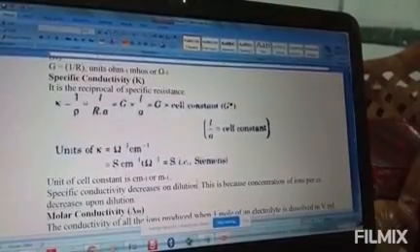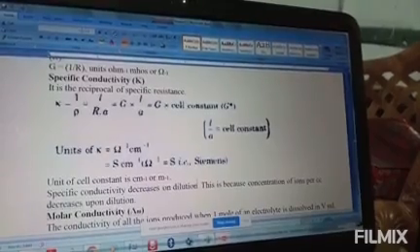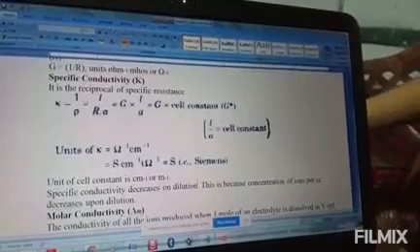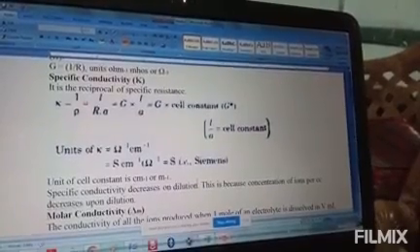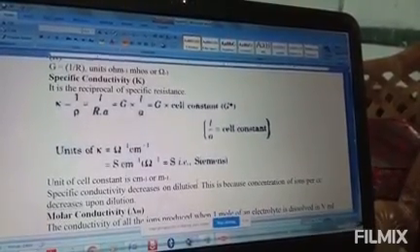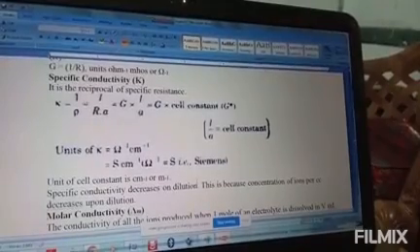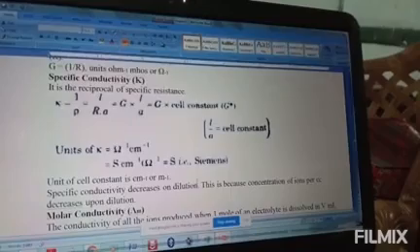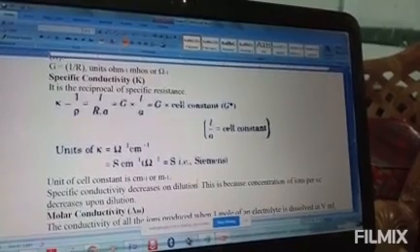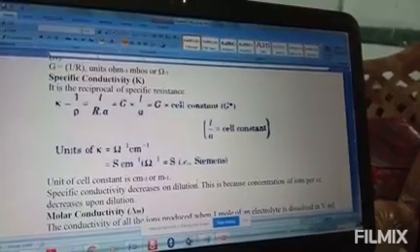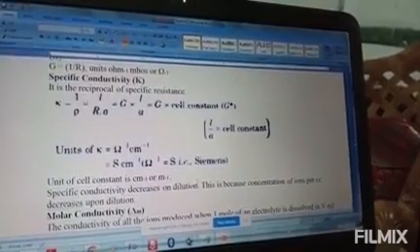Now the SI unit of this kappa we can also say is Siemens per centimeter. So all the units you need to recall. The SI unit of kappa is Siemens per centimeter.